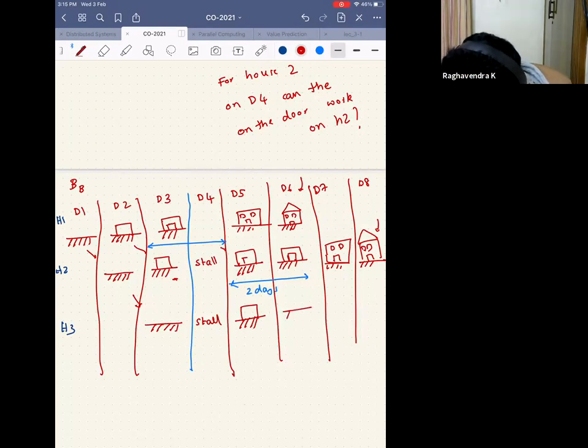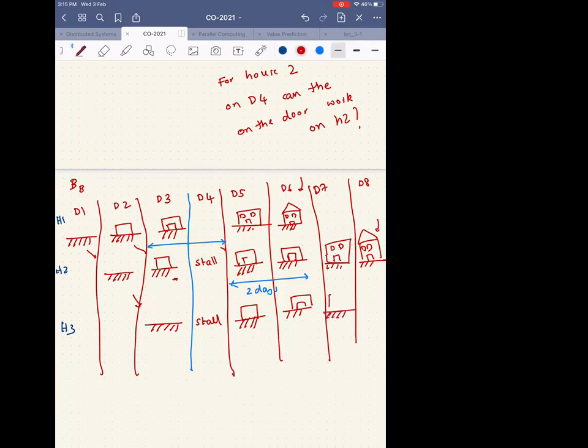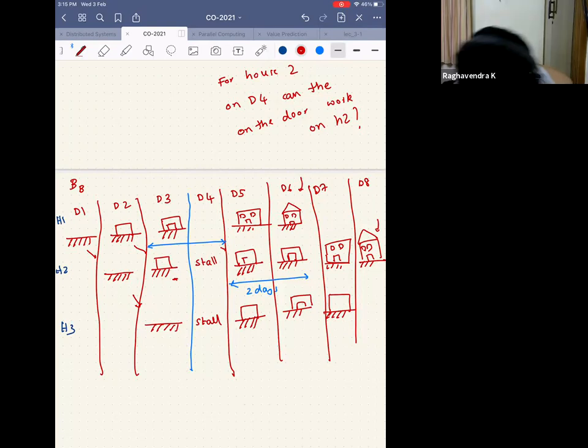Then there is this 2-day for the door. Right. Sir, those 2 days will start at day 7 now? Why will it start at day 7? Yeah, sorry.